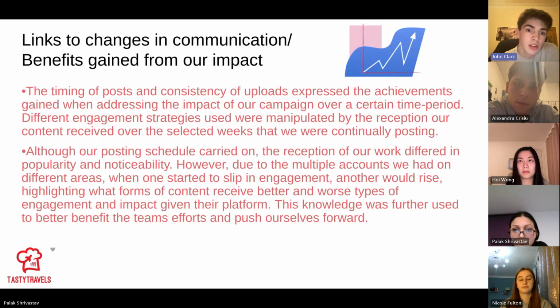So, links to changes in communication and benefits gained from our impact. The timing of the posts and consistency of uploads express the achievements gained when addressing the impact of our campaign over a certain time period. Different engagement strategies used were manipulated by the reception our content received over the selected weeks that we were continually posting. Basically, everything that we posted in the previous slides, how we had to manipulate what sort of plan we had given the certain reaction that we got on a platform,